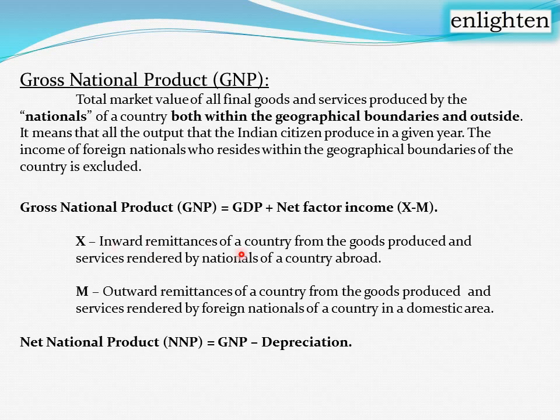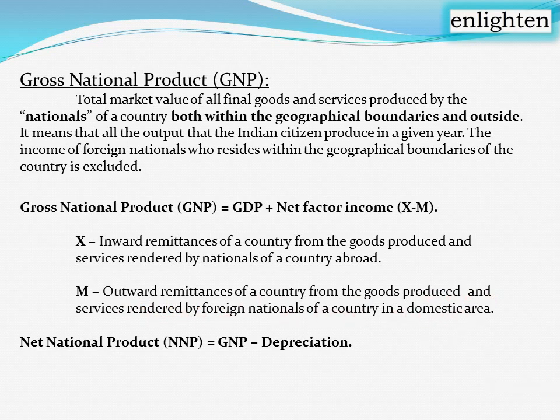X is inward remittances of a country from the goods produced and services rendered by nationals of the country abroad. Inward remittances means incoming money to the country, that is, Indians residing in foreign nations whose earnings are sent to the country. These inward remittances have to be included with GDP. And M is outward remittances of a country from the goods produced and services rendered by foreign nationals in the domestic area.